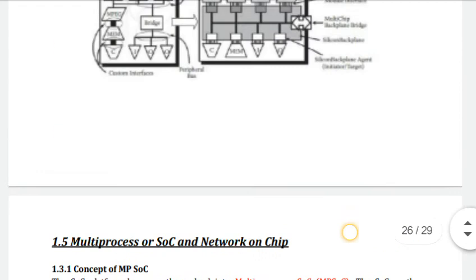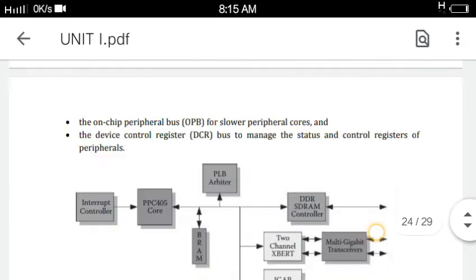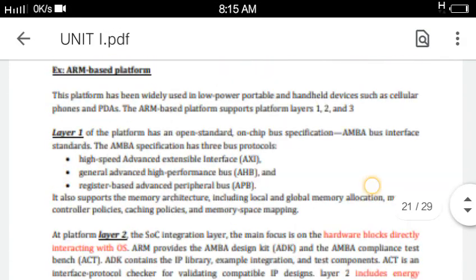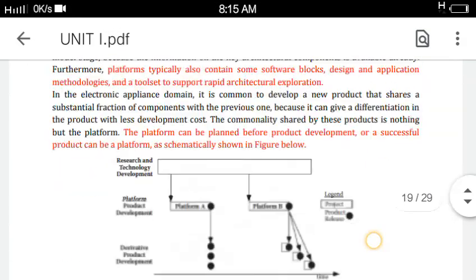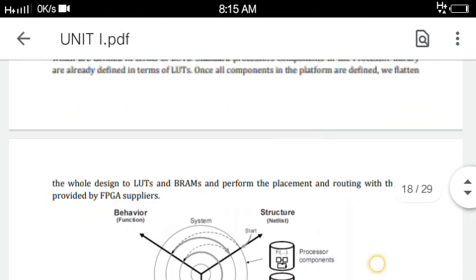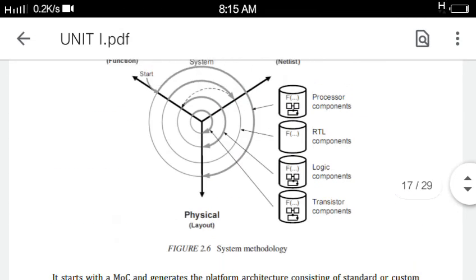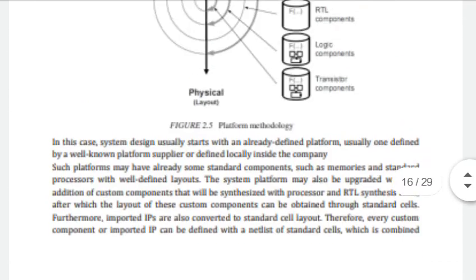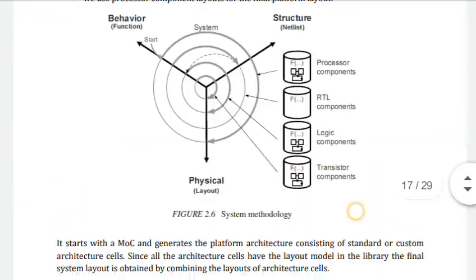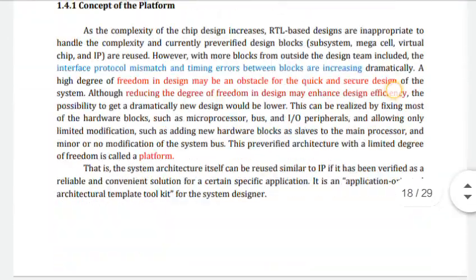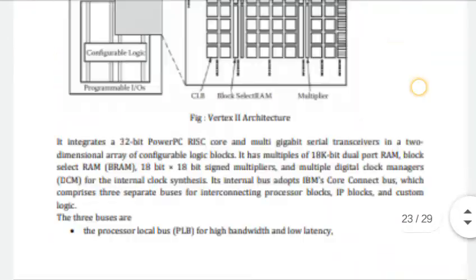So these all come under this platform-based SoC design.